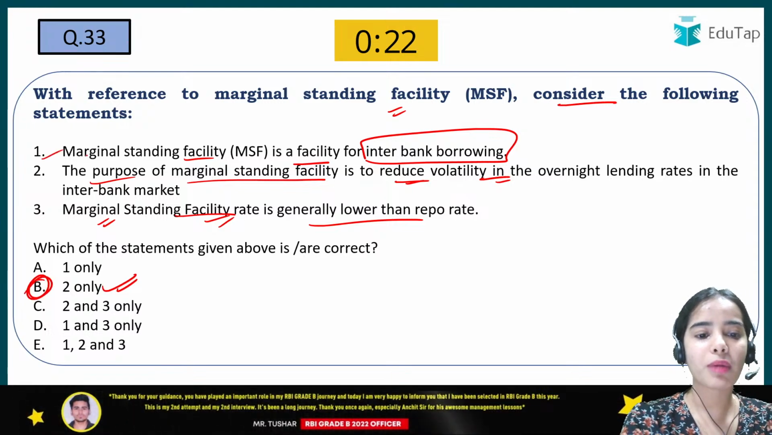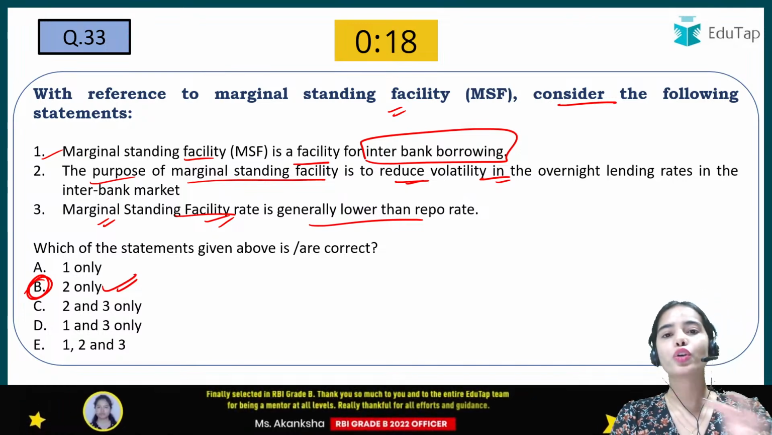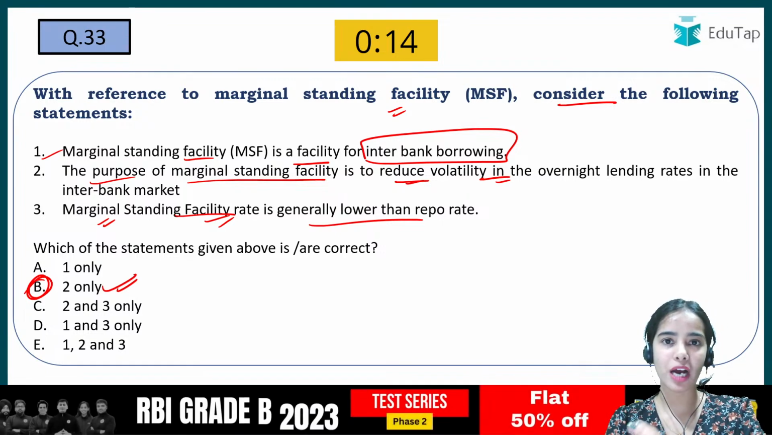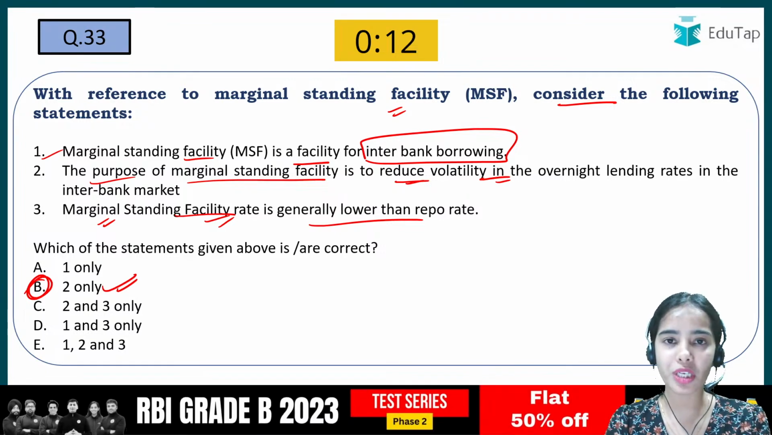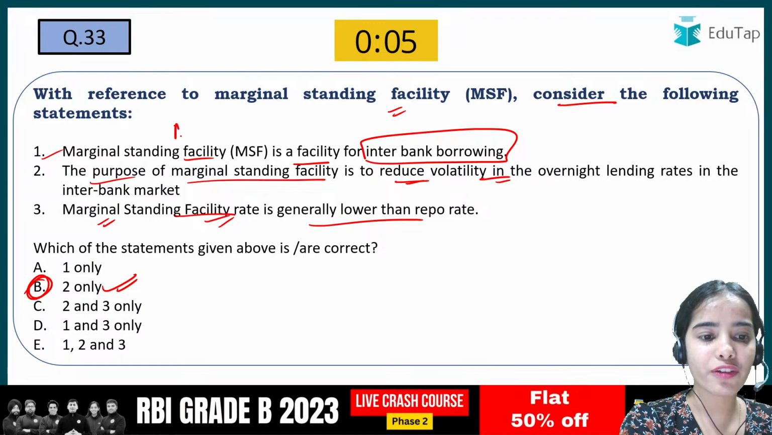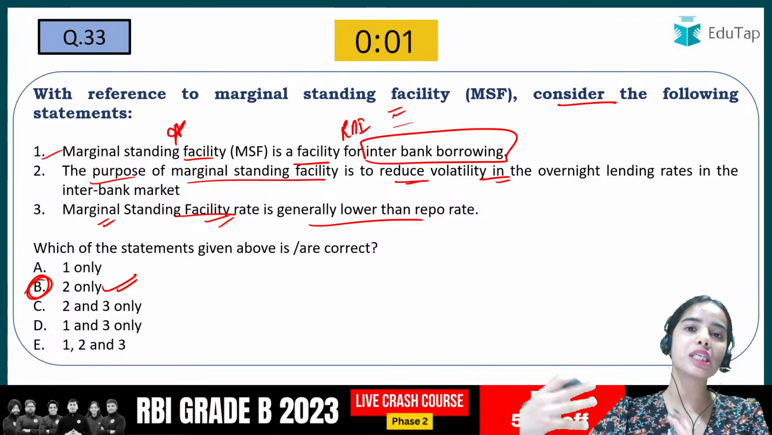See, first of all, the marginal standing facility is a facility that is provided by the Reserve Bank of India for the banks. The banks can borrow money from the Reserve Bank of India when the interbank liquidity has dried up. Okay, so the marginal standing facility is a facility of the Reserve Bank of India for the banks in an emergency kind of situation.